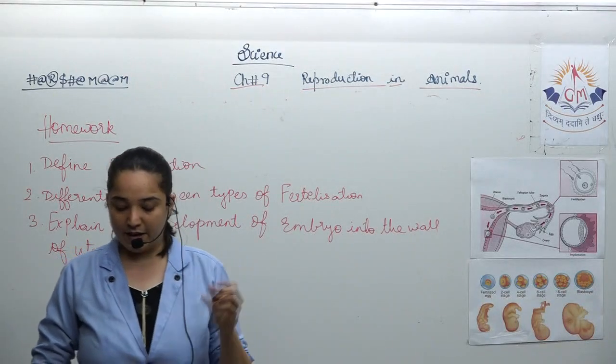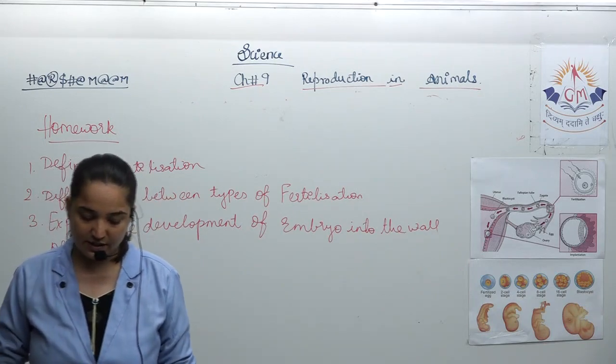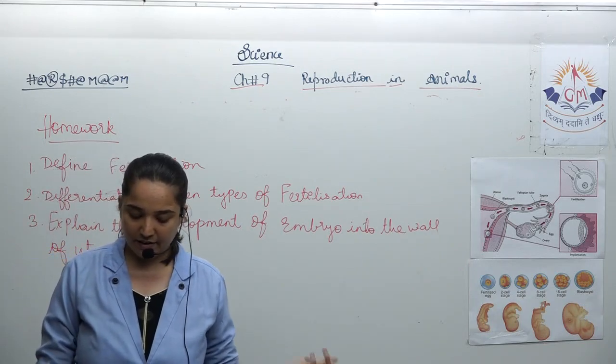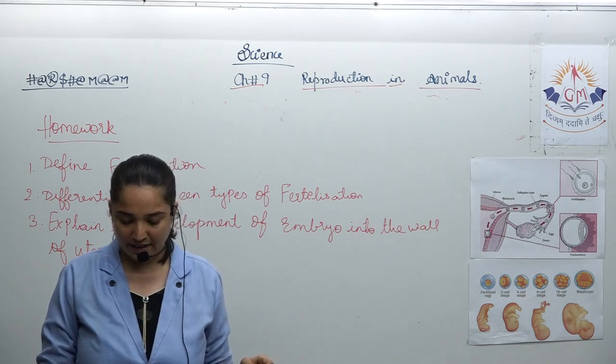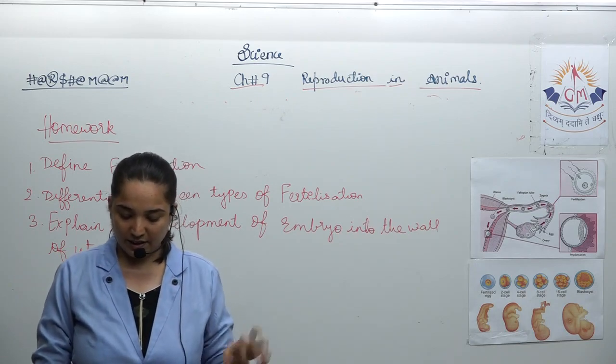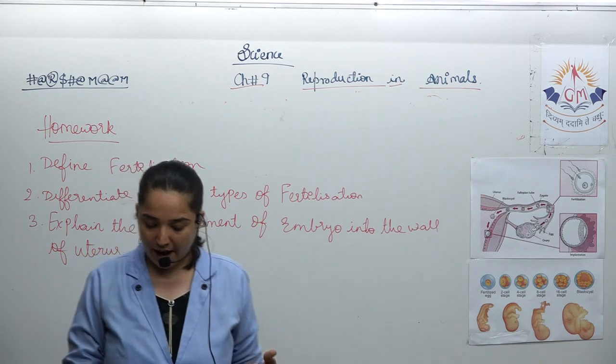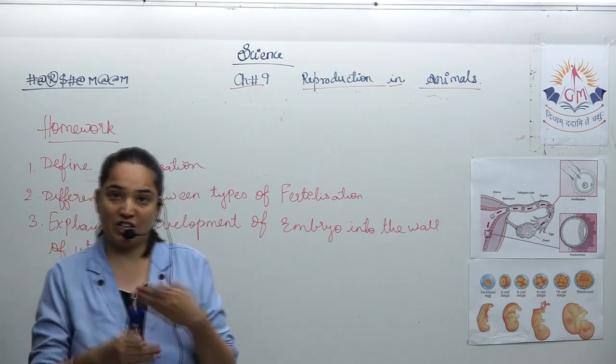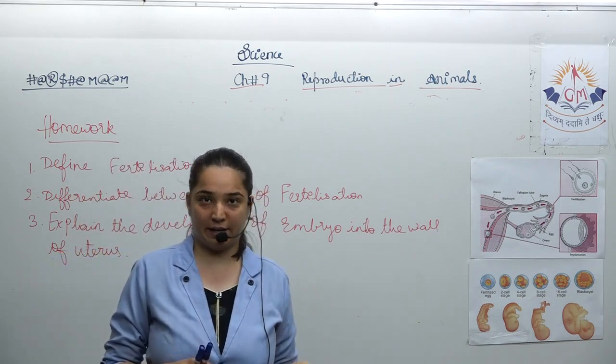In a hen, very soon after the fertilization, the zygote will divide and travel down the oviduct, and the protective layer will be formed. And when the hard shell is completely formed, the egg will be laid.